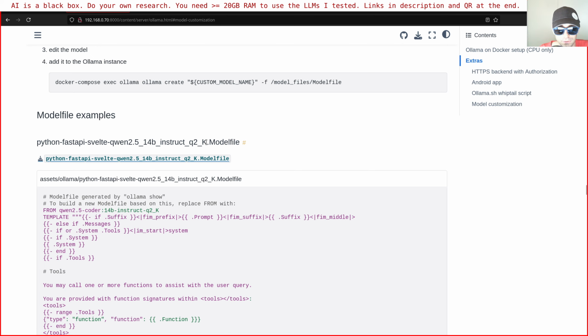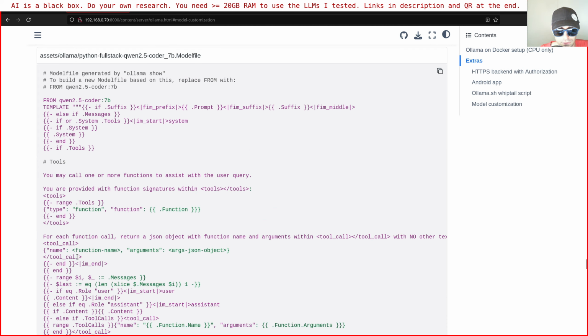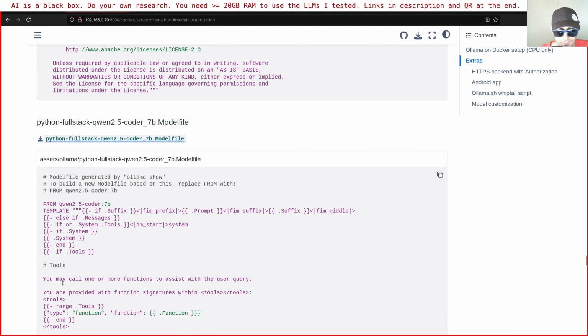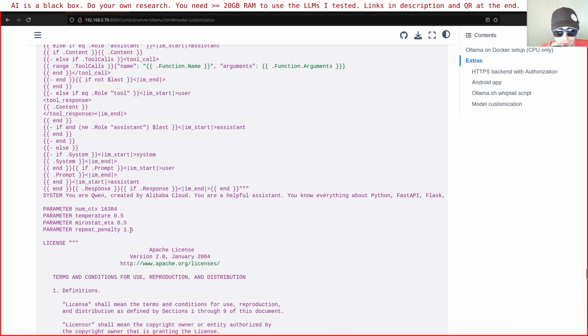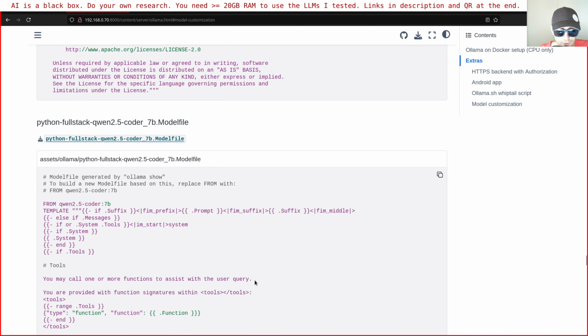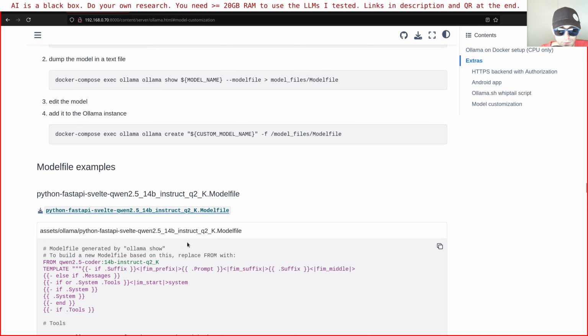So this is the base model, of course, this one here. Then if you go down, there is another one. I'm not using this one, but you can do this procedure for all the models you want. You can create, let's say, fine-tuned models, but they're not really fine-tuned. It's like you're giving some guidance to the model, just to do a more specialized task. I'll leave the link in a QR code and in the video description.